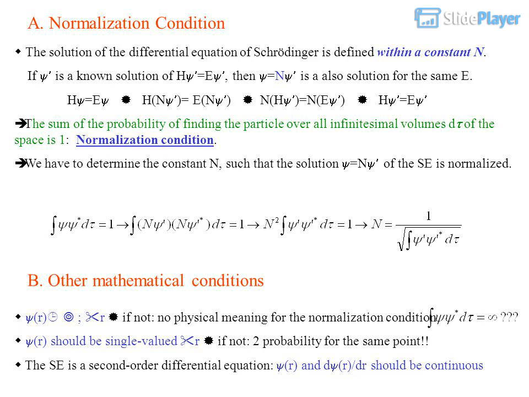B. Other mathematical conditions. ψ(r) must be finite, if not, there is no physical meaning for the normalization condition. ψ(r) should be single-valued, if not, there would be two probabilities for the same point. The SE is a second-order differential equation, so ψ(r) and dψ/dr should be continuous.